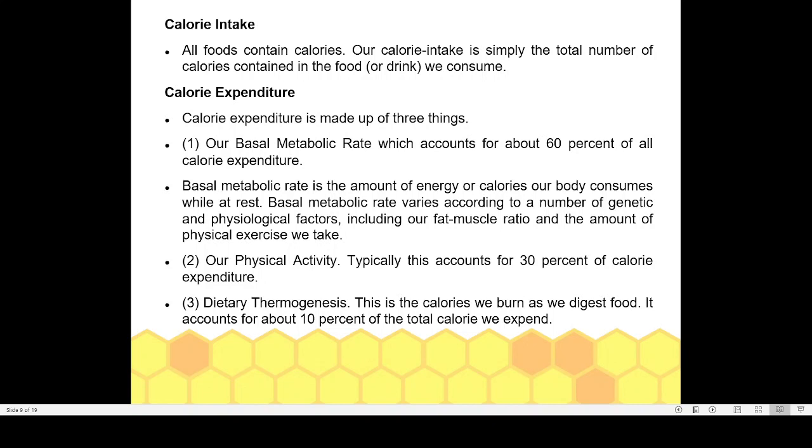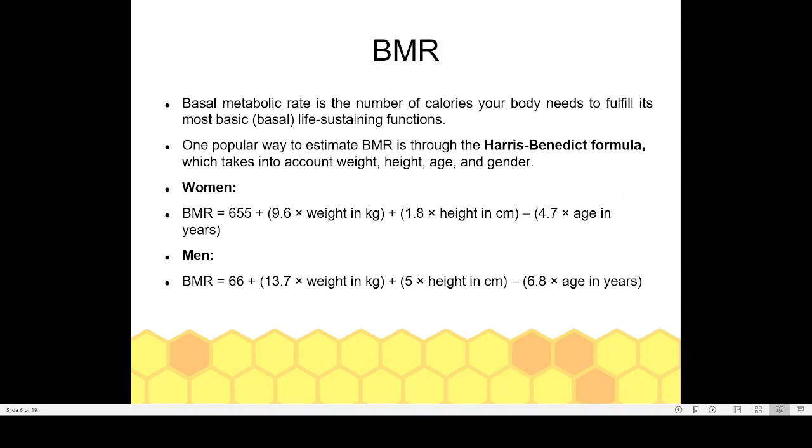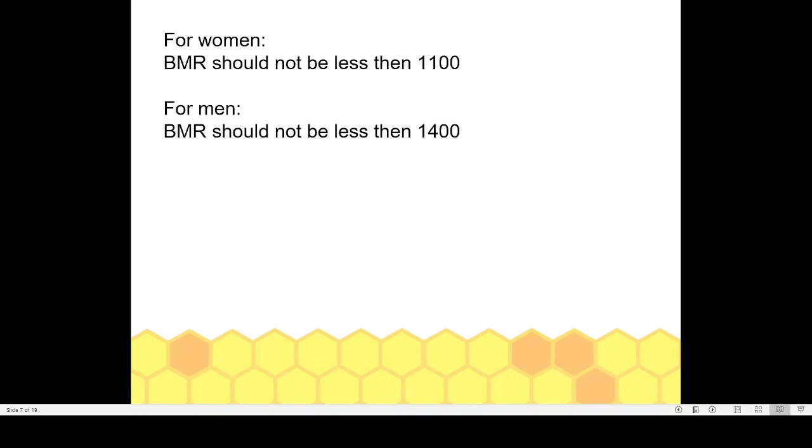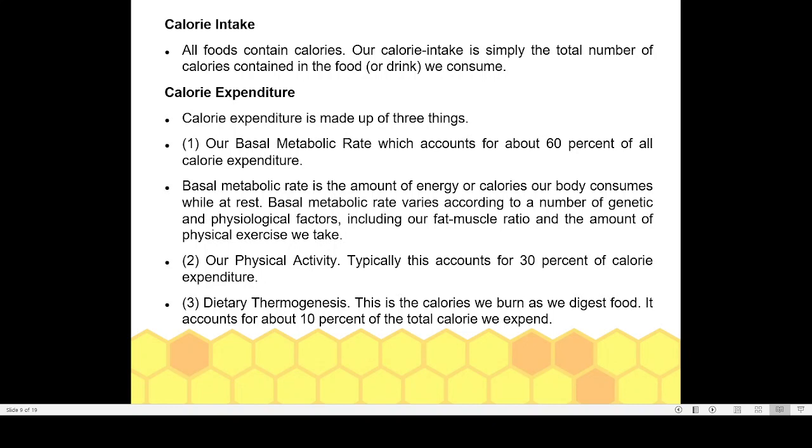Then calorie expenditure. Basically, there are three ways by which we are utilizing or burning our calories. One is the basal metabolic rate. What is the basal metabolic rate? As I told you earlier, basal metabolic rate is simply the energy needed by your body for performing the most basic life-sustaining function. Basic life-sustaining function means respiration, circulation, excretion, and movement. These are the basic life-sustaining functions. For that, our body will require a certain amount of energy.